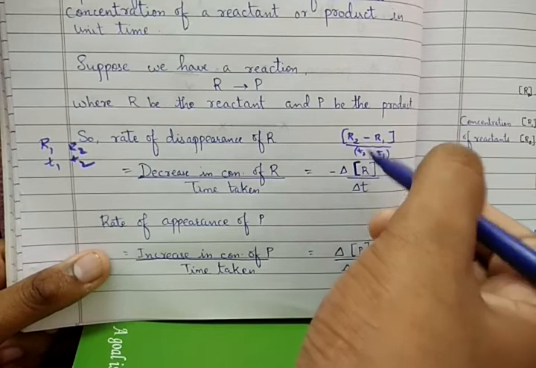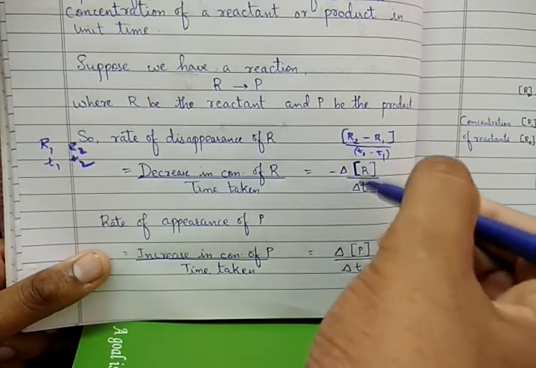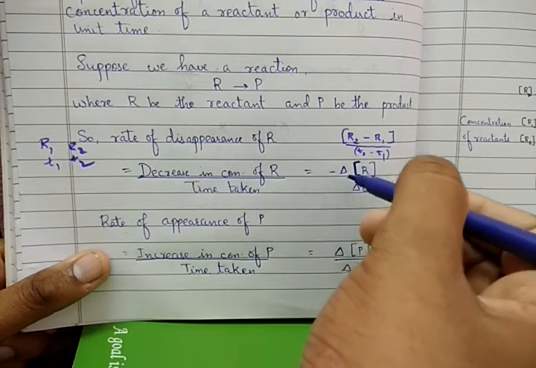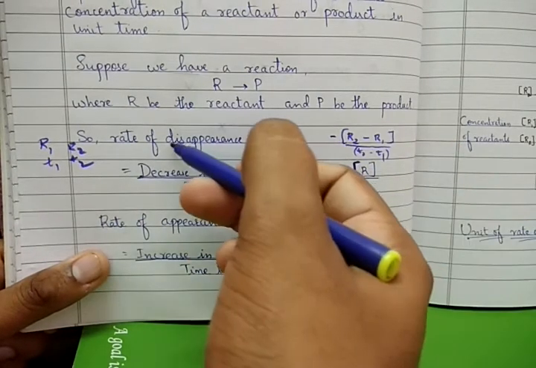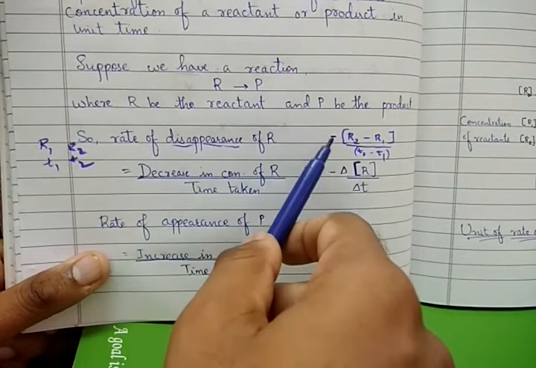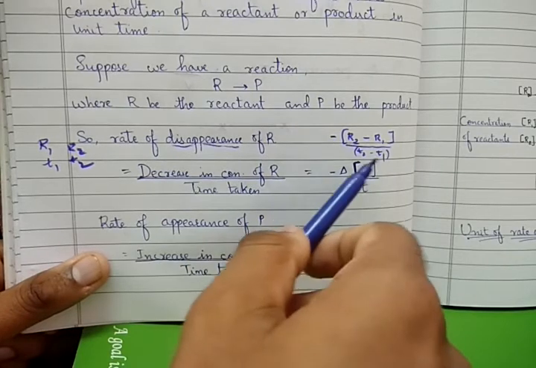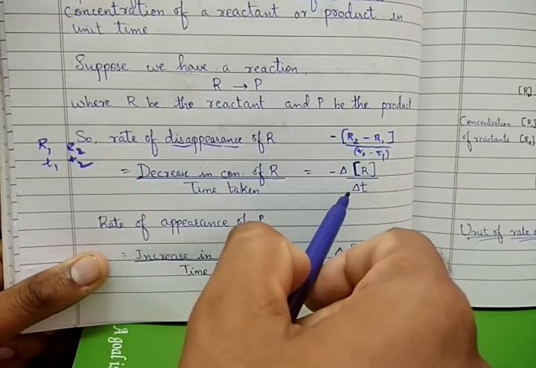R2 minus R1 is a change which can be represented as delta R. Delta is a change, and it carries a minus sign, because the reactant is disappearing. If a substance is disappearing, then for its concentration we have to show the minus sign, divided by T2 minus T1, that is delta T, the change in time.